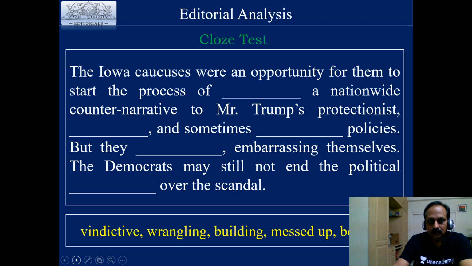Building is correct. First blank, building. That is right. What is the right word, or what is the word that goes into the second blank? Protectionist, all adjectives. The noun here is policies.